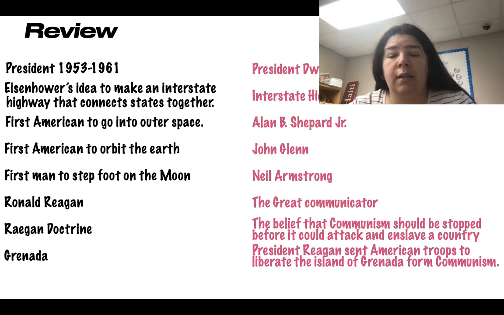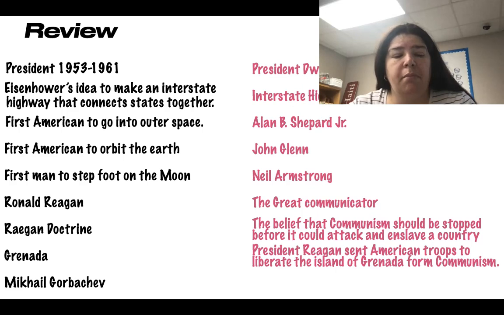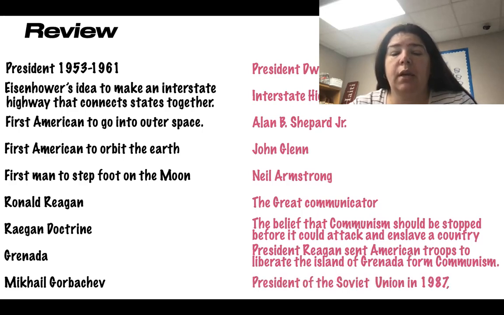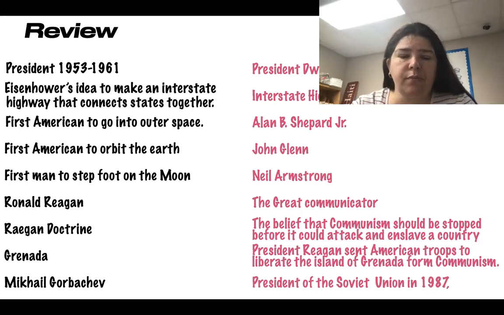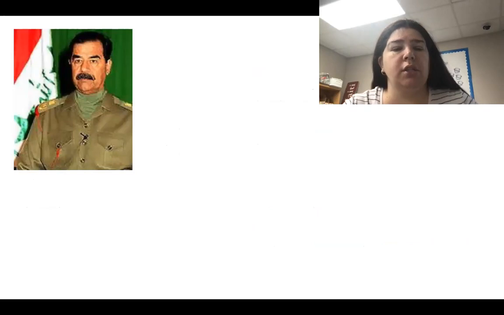It was on an island by itself that was going to be taken over by the communists. And President Ronald Reagan was able to set those people free in Grenada. Very good. Mikhail Gorbachev, do you remember him? He was the president of the Soviet Union during 1987. And we're going to start today.